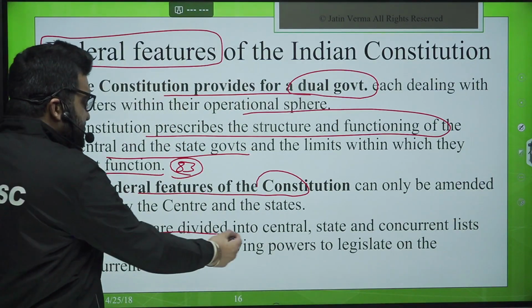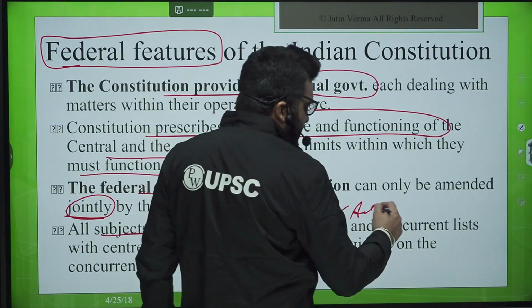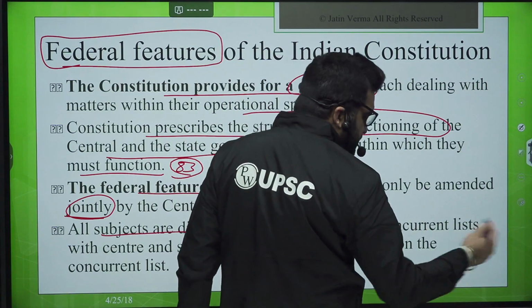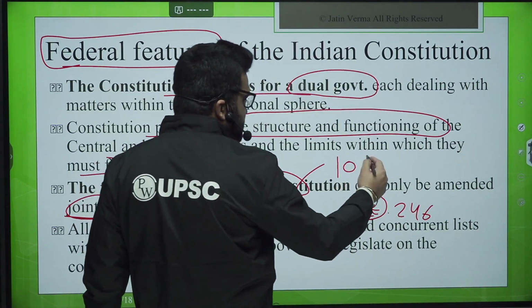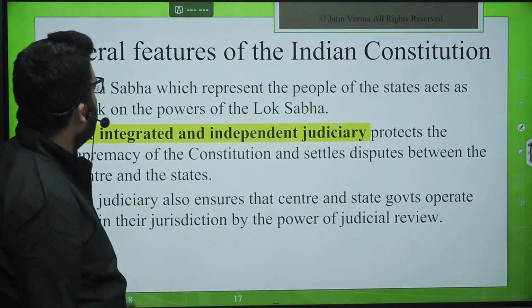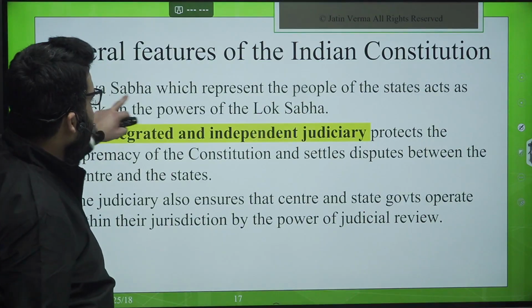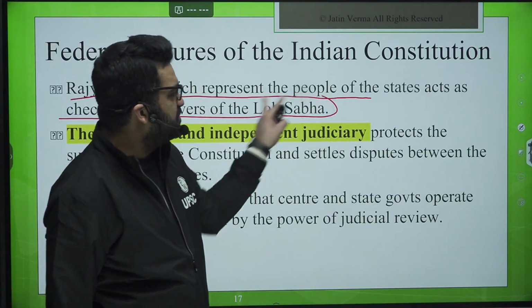So all subjects are divided into central, state and concurrent lists. Which article deals with it? Even though articles are not asked, you should remember Article 246, and this is Article 108, right? So with the center and the states, this is there. Now, federal features. Rajya Sabha, which represents the people of the states, acts as a check on the powers of the Lok Sabha.